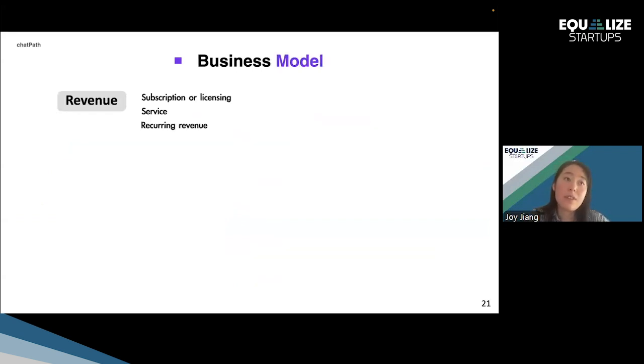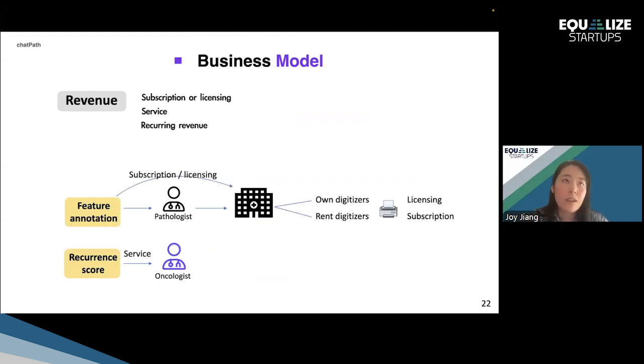For a business model, the revenue is on a recurrent basis. It'll be subscription, licensing, or service-based. For feature annotation, it seems more reasonable to be a subscription or licensing-based. So this depends on whether the entity owns or rents the digitizer. So for example, small rural hospitals may be renting their digitizer, and therefore it may be more reasonable for them to be on a subscription-based model, for example.